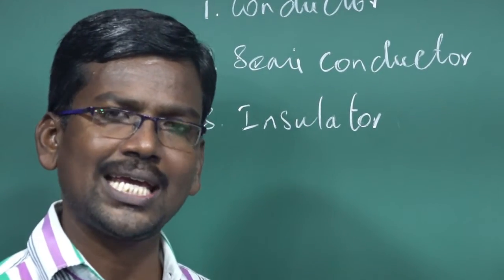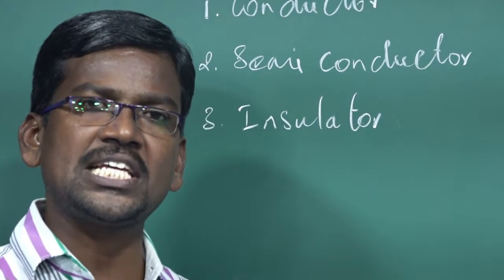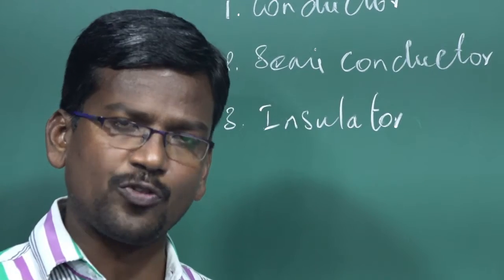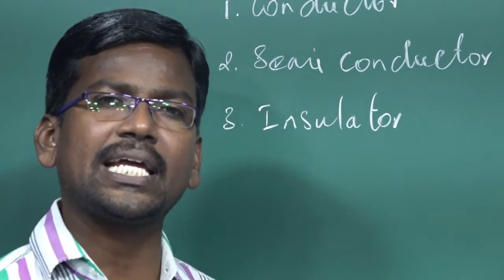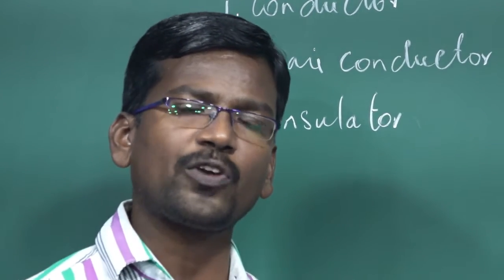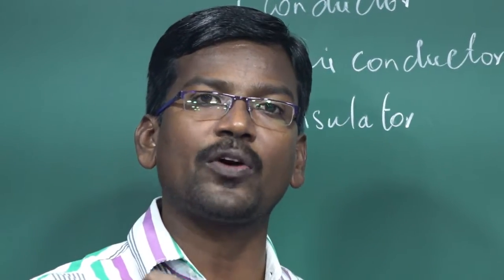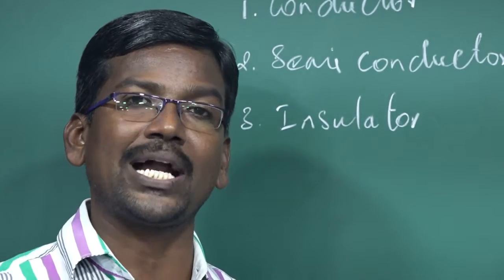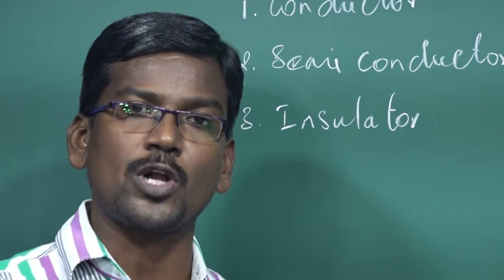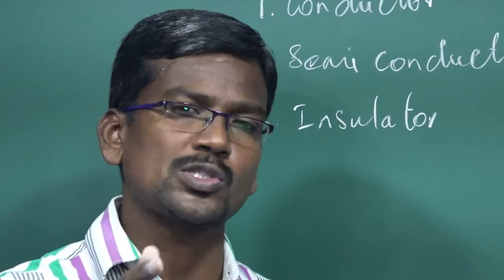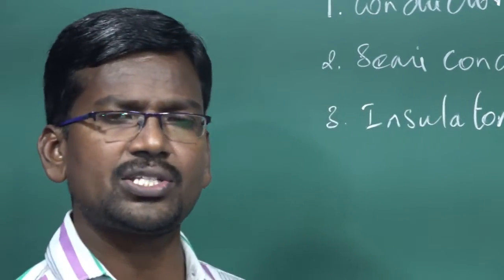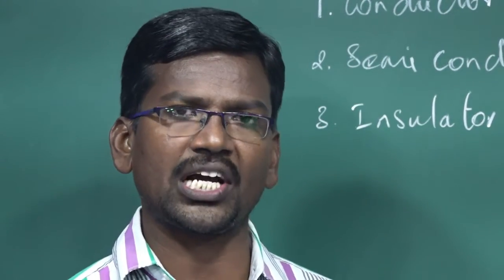We know that electrical energy generation follows the first law of thermodynamics. According to the first law, energy can neither be created nor destroyed, but one form of energy can be converted into another form. It is not possible to create electrical energy, but it is generated from one source to another. There are a lot of sources: wind energy can be converted into electrical energy, tidal energy can be converted to electrical energy, and solar energy can be converted into electrical energy.